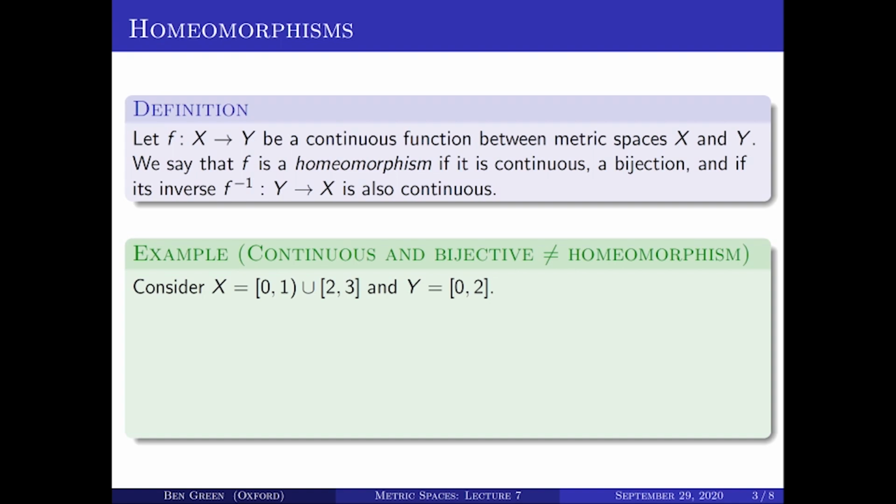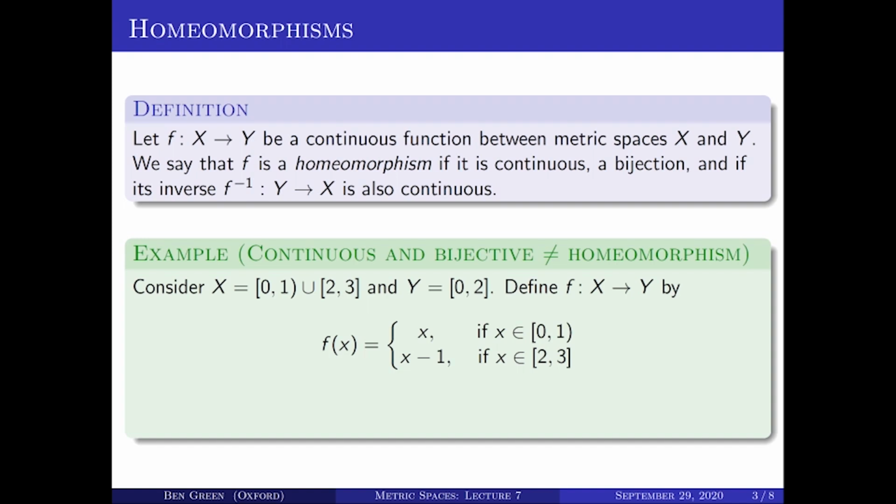And here's an example to show that. Take X to be this slightly curious subset of the real line. It consists of the half open interval [0, 1), with 0 in but 1 not in, together with the closed interval [2, 3]. And then I'll take Y to be the closed interval [0, 2]. Then you can consider this map f from X to Y. What it does is it takes the closed interval [2, 3] and shifts it one to the left so that it sits nicely up against that half open interval [0, 1).